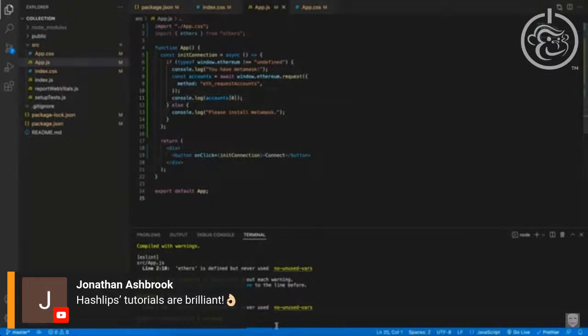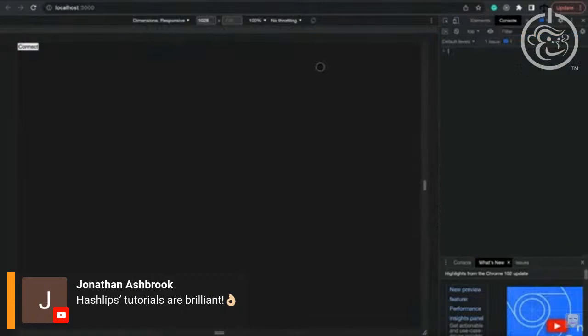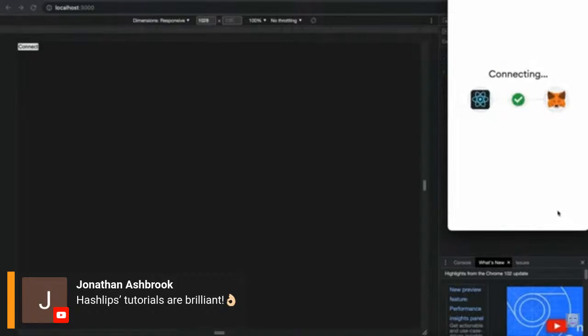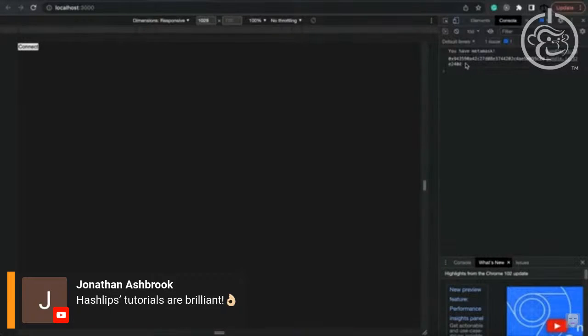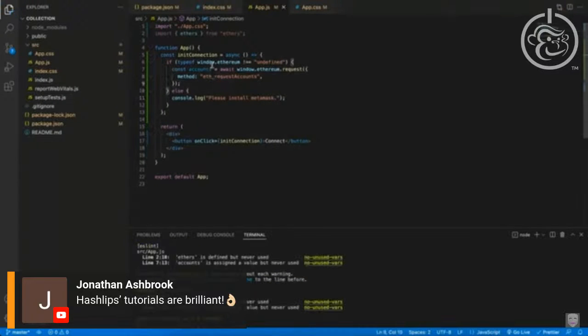If we save this now and go back to the browser, right-click, inspect, and then look at the console. When we click on Connect now, Metamask should pop up, asking us to connect and allow us to read the accounts. Click on Connect, and here we go. I'm going to click on Next and Connect. And once this happened, that's why this is asynchronous and we need to await for the response. But once we get this back, we got the very first address that we have connected to this website. Now that we know this works, we can actually get rid of our logs because we don't want to clutter the code. And there we go.